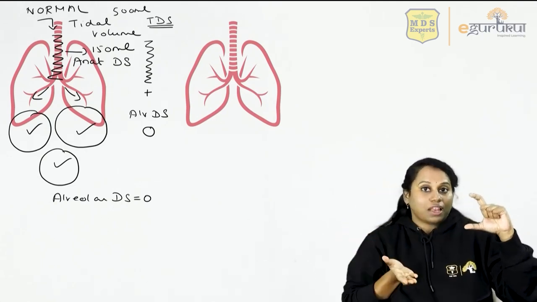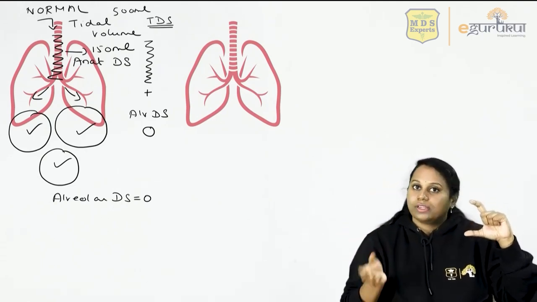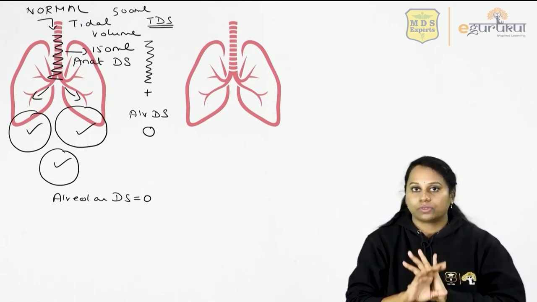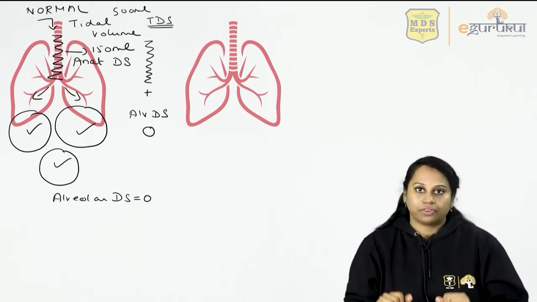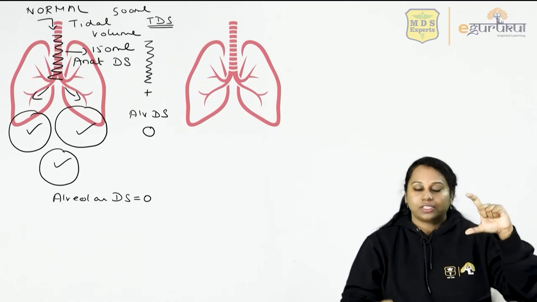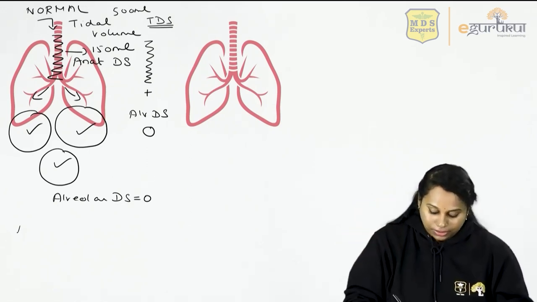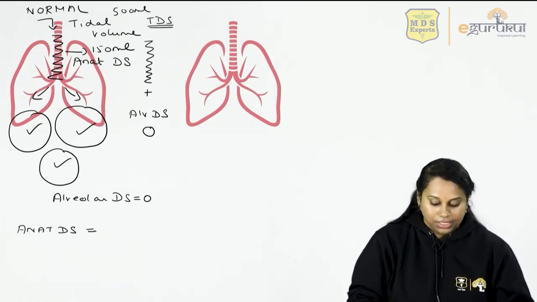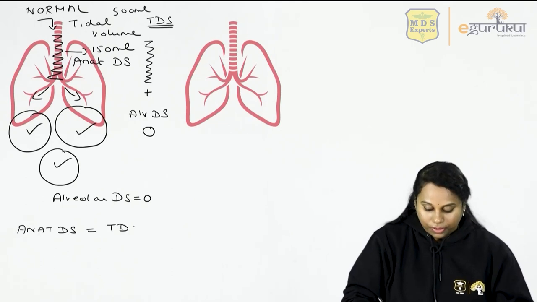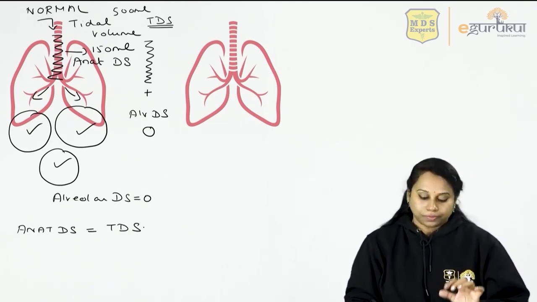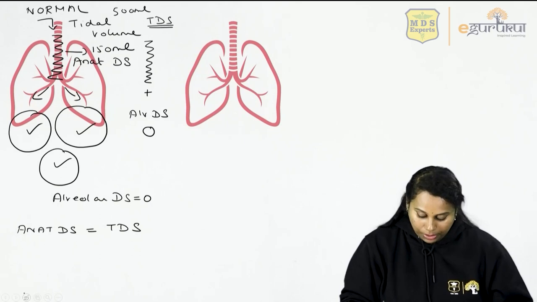Why? Because his alveolar dead space is 0. So in any normal person whose alveoli are all functioning perfectly well, anatomical dead space is equal to total dead space. This is a normal person.